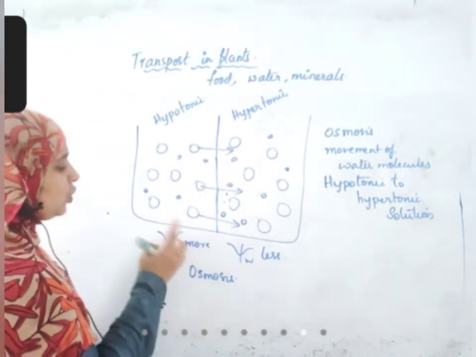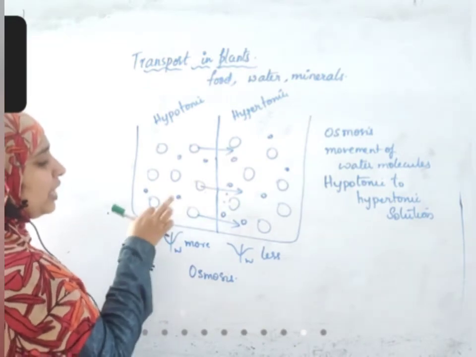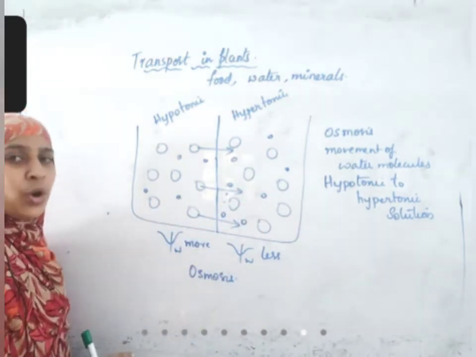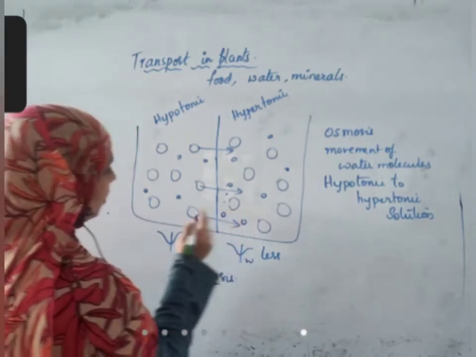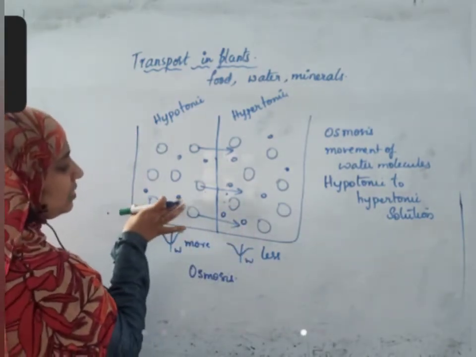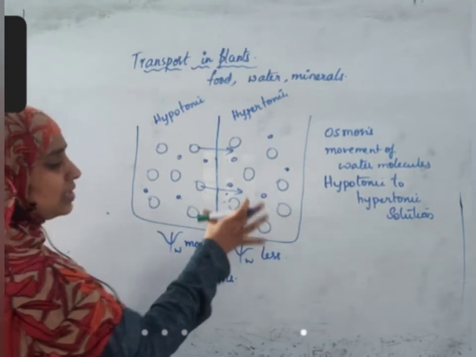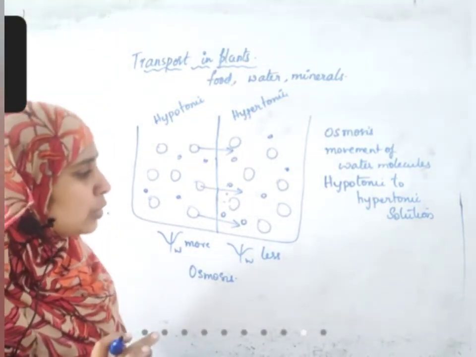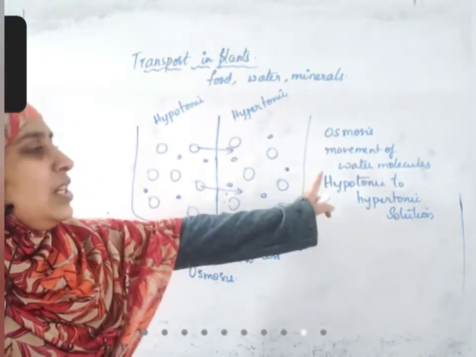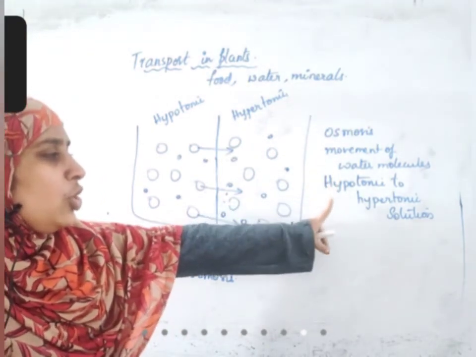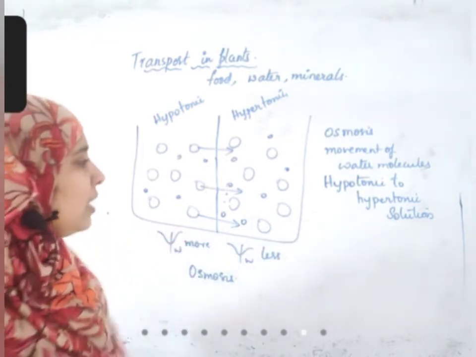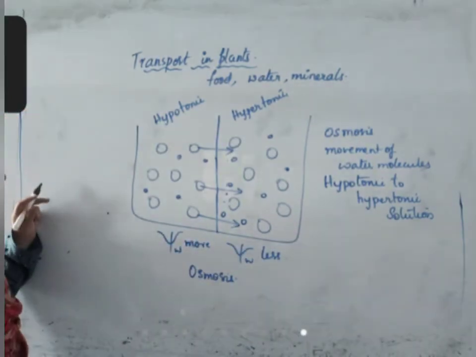If you take the ratio of solute to solvent, here solvent is more, and here the ratio of water molecules is less. So you can say this is more water concentration, this is less water concentration. Okay, if you don't understand this last point, you forget it. But this is very important. Movement of water molecules from hypotonic region to hypertonic region is called osmosis.